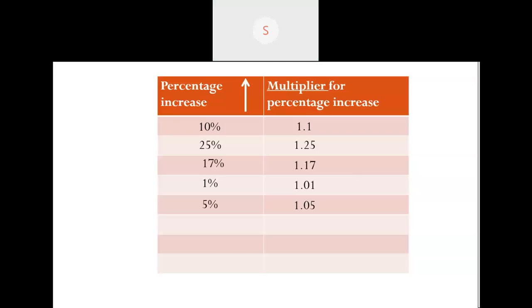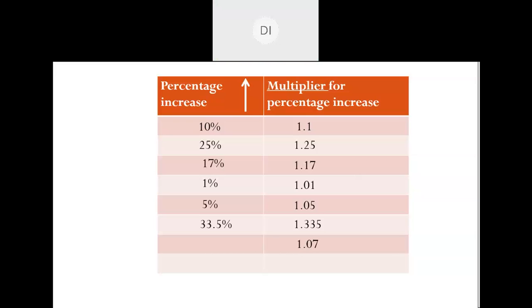Now, if I have 33.5%, what number will I use to multiply? 1.335. Okay, good job. Is there anyone who is confused? If anyone has any confusion, feel free to ask. Do not stay quiet, okay?